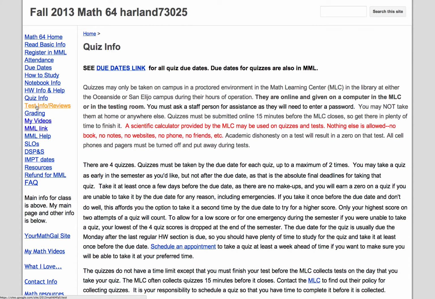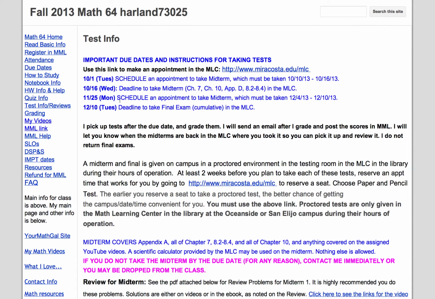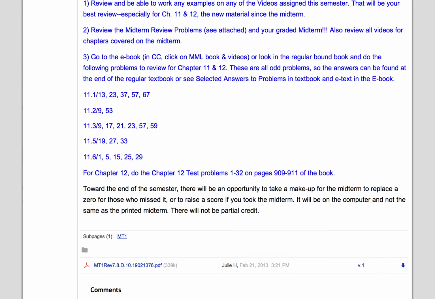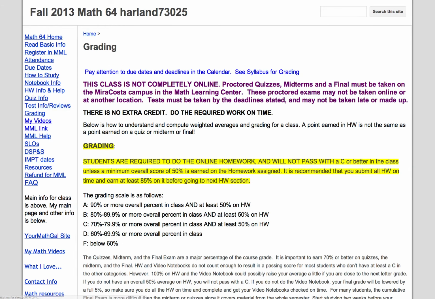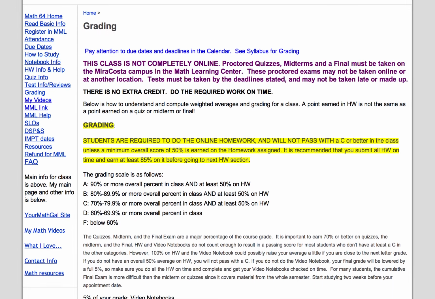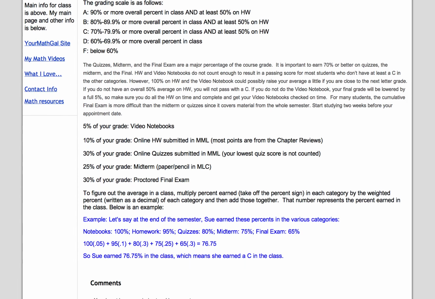Okay, I think we're almost done. I have some test reviews, just how to study for some tests, what problems you might do, etc. So I give you ideas how to study for the midterm and the final. This is how the grading works. You could click on this to understand how I grade and how you can compute your grade.